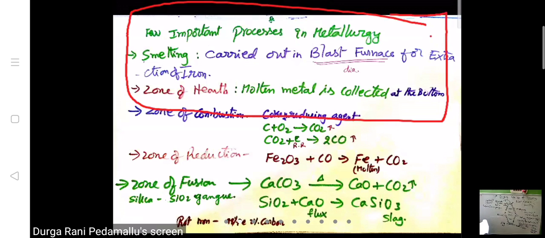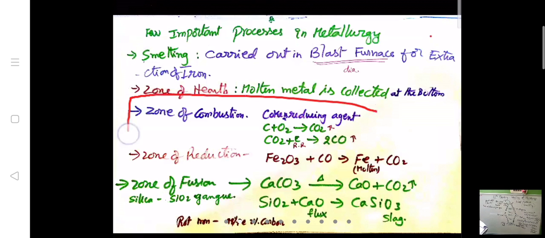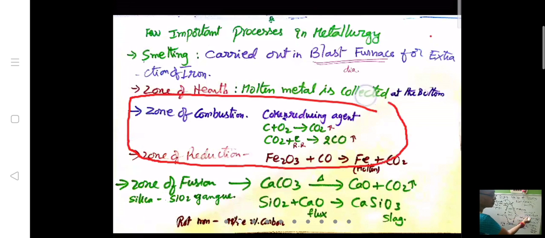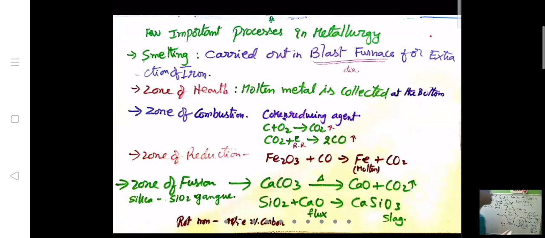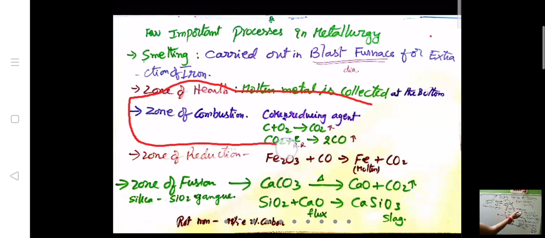Next, another one is the zone of combustion. Coke is a reducing agent. So these two reactions happen in the zone of combustion. Carbon combines with oxygen to form carbon dioxide, and carbon dioxide combines with coke, which is nothing but carbon, and forms carbon monoxide.